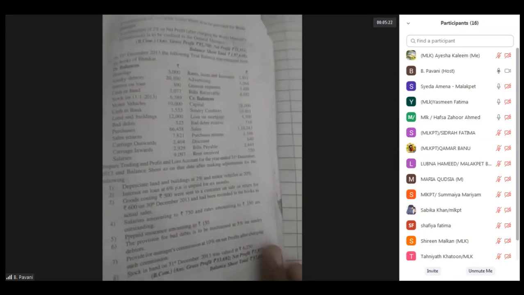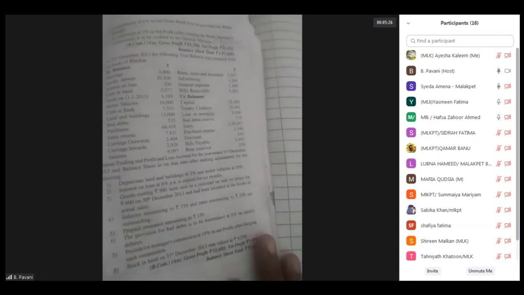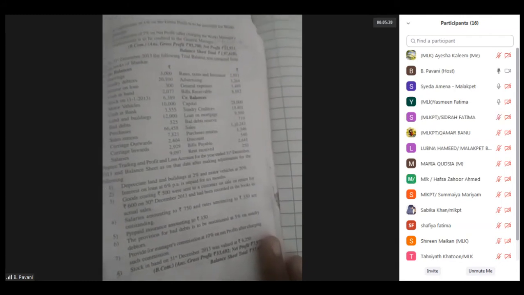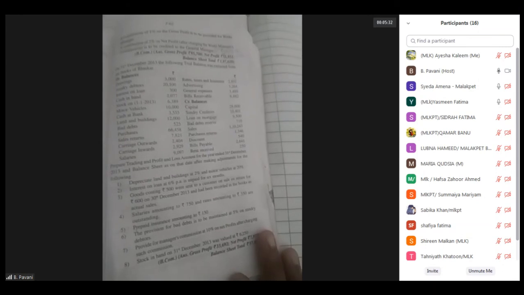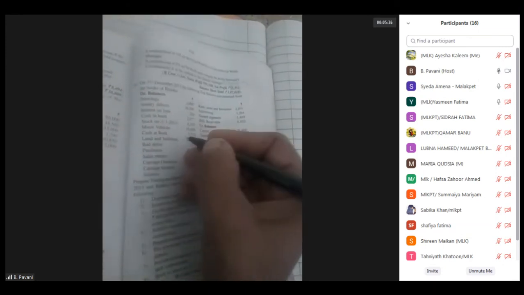As you can see, on 31st December 2013, the following trial balance was extracted from the books of Bhaskar. Below, they have given the adjustments. Prepare the trading and profit and loss account for the year ended 31st December 2013 and the balance sheet as on that date after making the adjustments. Coming to the adjustments, depreciate land and buildings and motor vehicles. So we have to put a tick mark to the land and buildings and the motor vehicles.